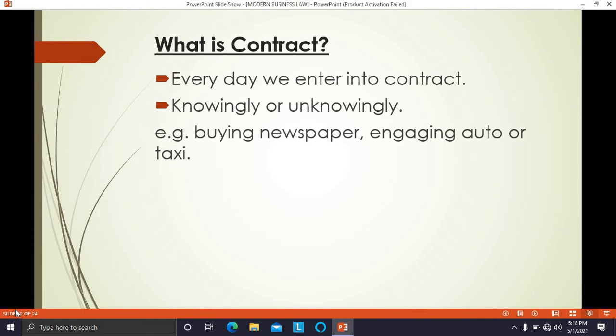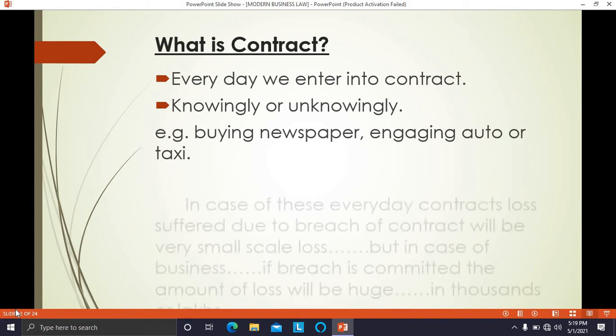Again, there is a contract when we engage an auto or taxi. So there is an implied contract between us and the taxi driver. What is the duty of the taxi driver? The taxi driver's duty is to drop that person to the destination. And what is the duty of the person? After the driver drops you to the destination, the person has to pay the remuneration, pay for the services provided by the driver. So both the parties will have certain duties towards each other. These are some contracts which we enter into in our day-to-day lives.